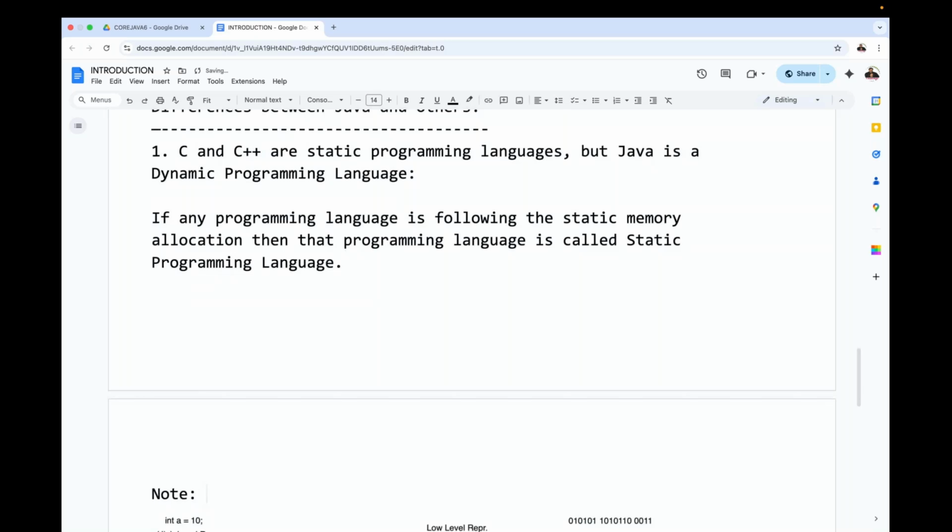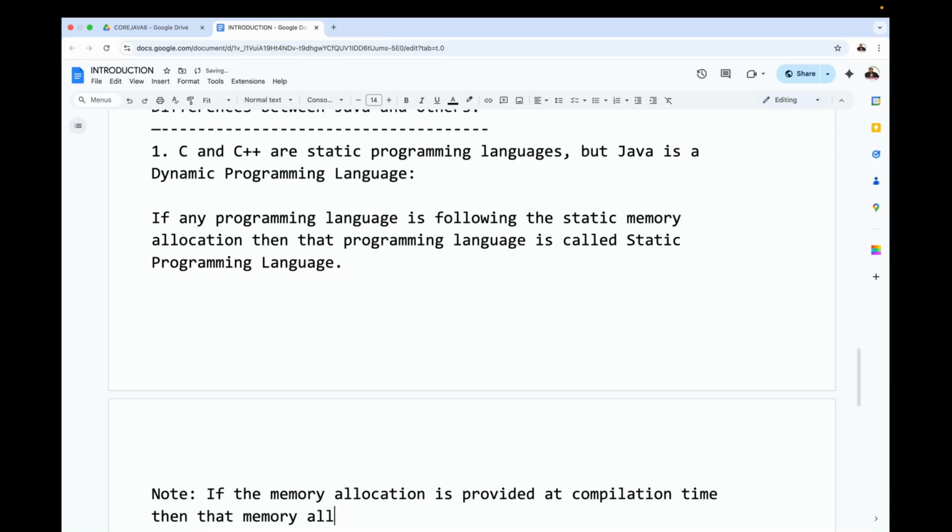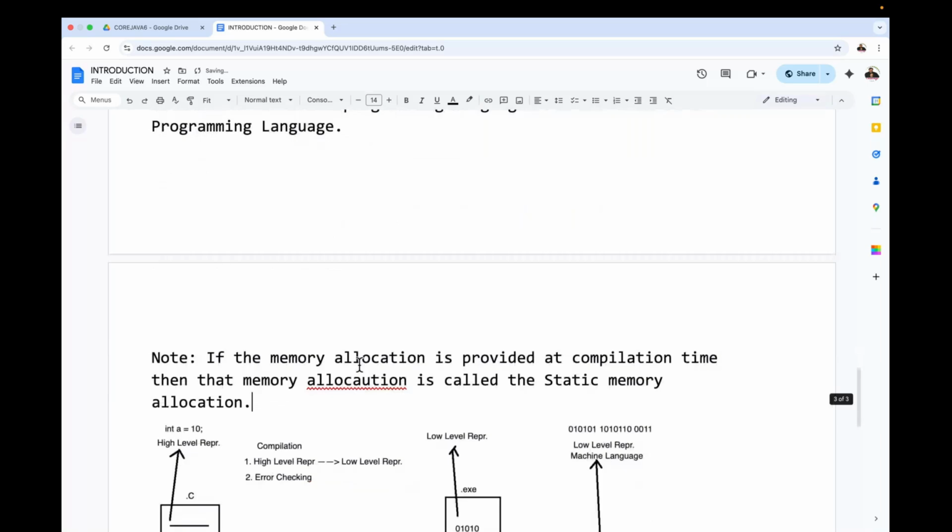If the memory allocation is provided at compilation time, then that memory allocation is called static memory allocation.